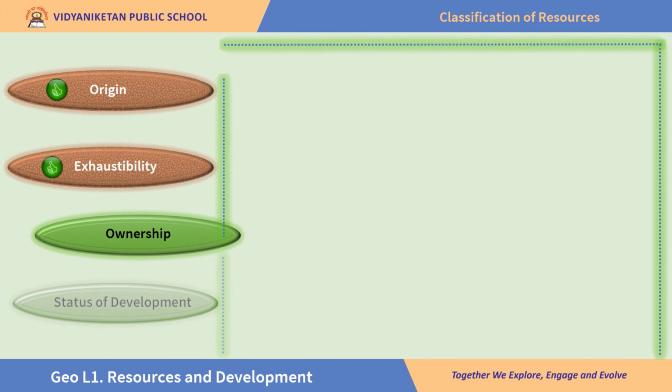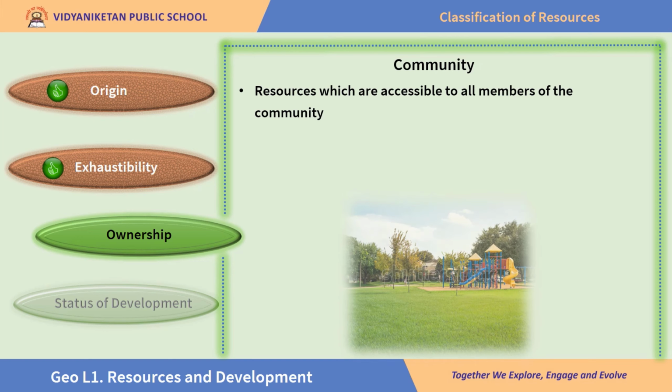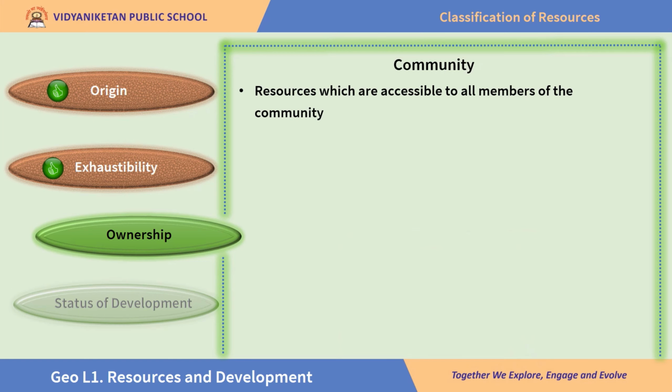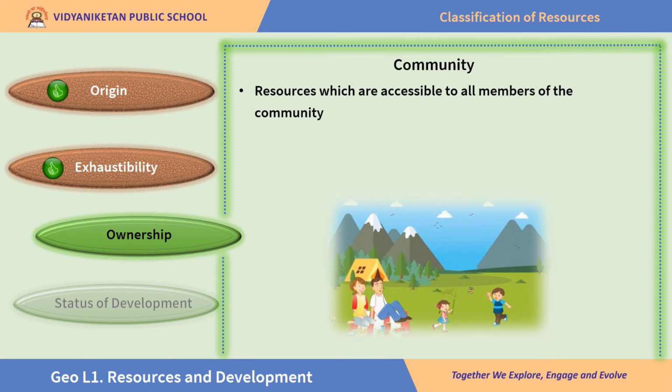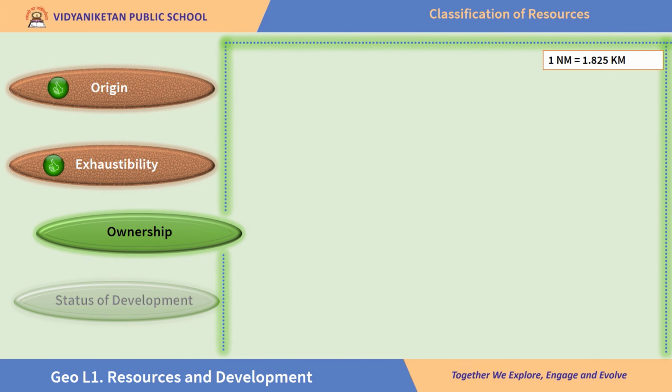The next is community resource. Community resources are the ones which are accessible to all members of the community. Every member of the community can use it, but no single member of the community can claim ownership of it. Some examples are play areas, burial grounds, picnic spots, etc. Children, now let's learn about the next category, that is national resource.